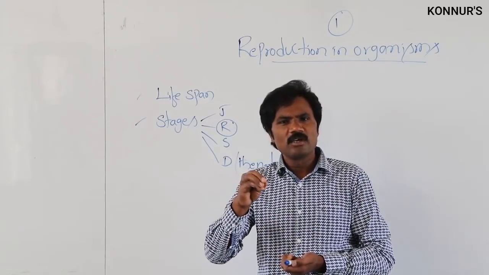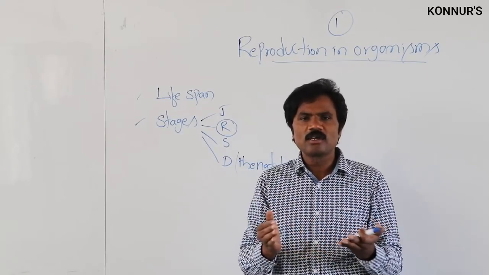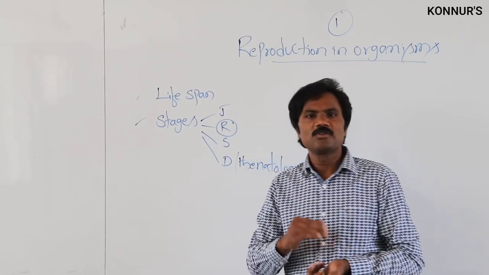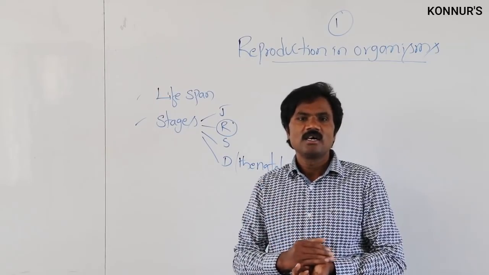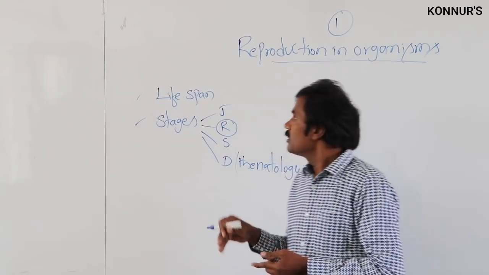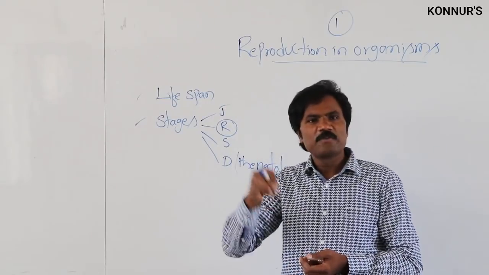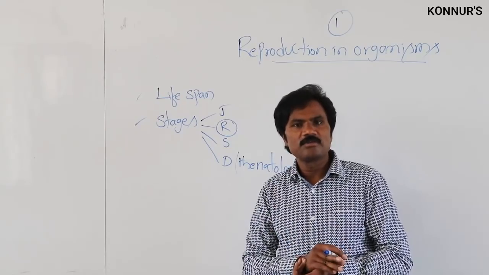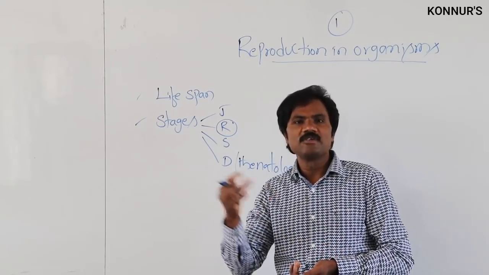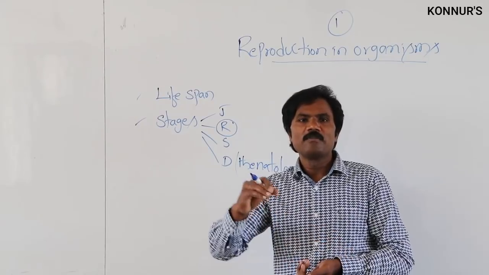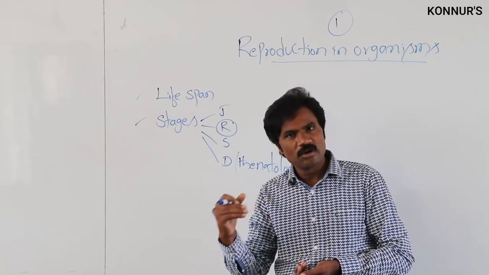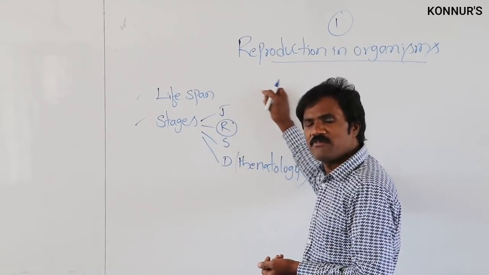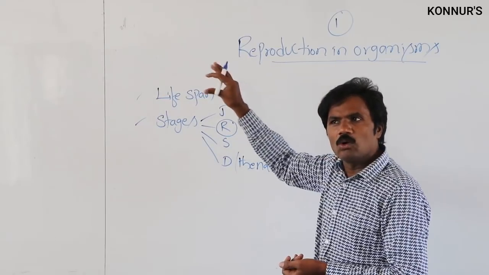Some organisms live a few hours, some survive a few minutes, some a few days, months, years, like this. For example, the least lifespan is present in microorganisms, few hours to days. Then when you compare to higher organisms, according to NCERT textbooks, they have given different types of lifespan. Go through that briefly.